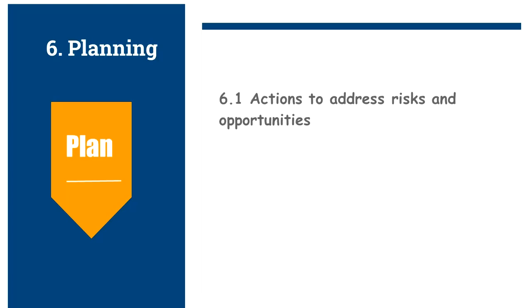This clause also states that the organization has to identify its hazards, assess the risks associated with them, and assess the opportunities for the occupational health and safety management system. The organization has to determine the legal and other requirements and shall plan action to address the risks and opportunities as well as legal and other requirements.